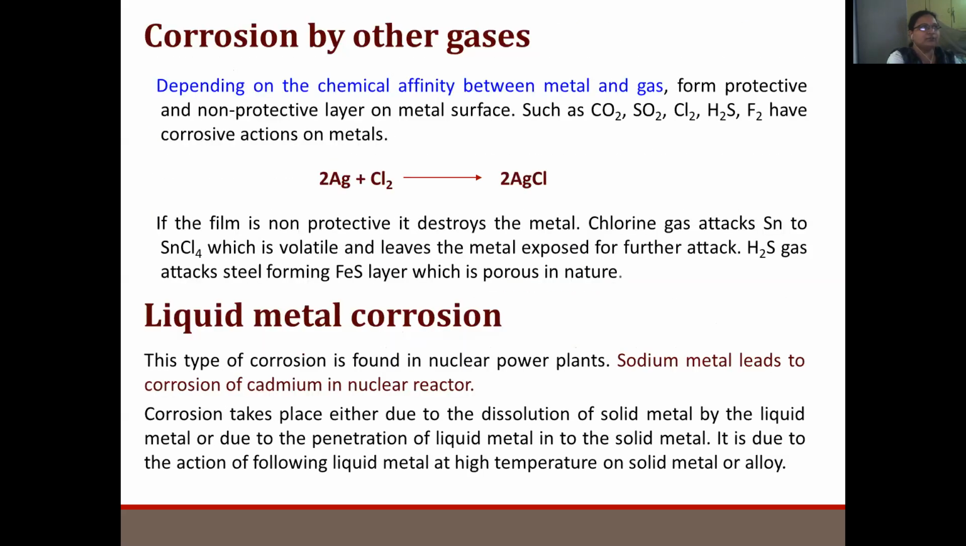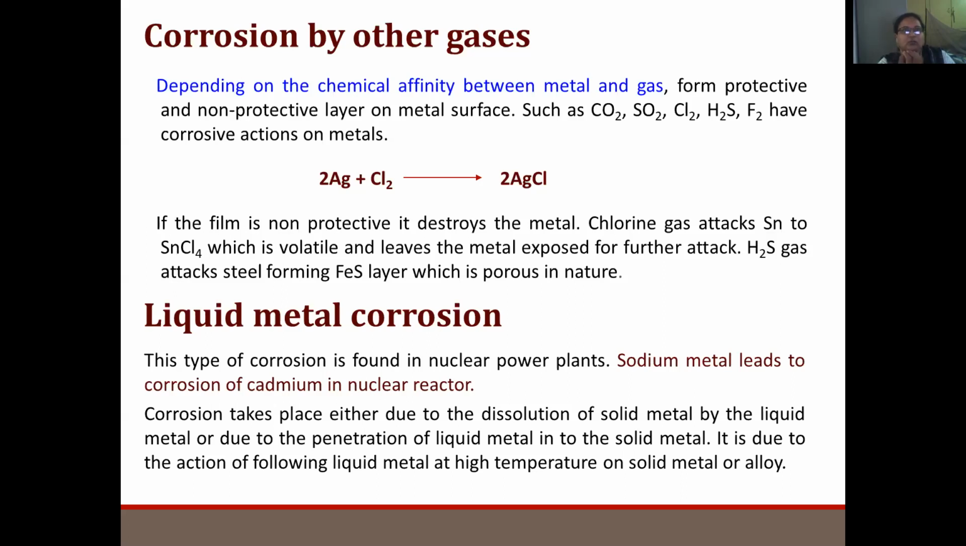Then we have corrosion by other gases. So oxidation corrosion has finished. Now we are going to corrosion by other gases. Depending upon the chemical affinity between the gas and the metal, formation of a protective or non-protective layer on the metal surface takes place. Except oxygen, whatever gases are there, like carbon dioxide, sulfur dioxide, chlorine, H2S, fluorine, have corrosive actions on the metals.